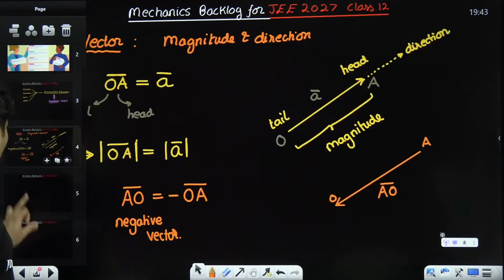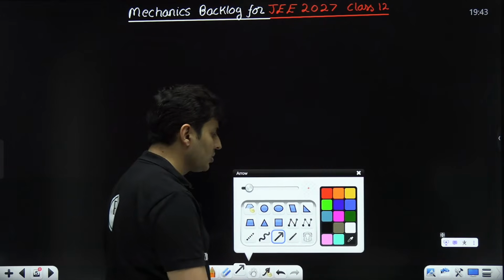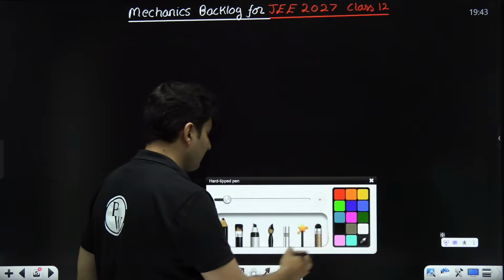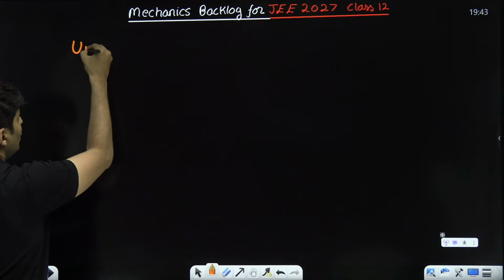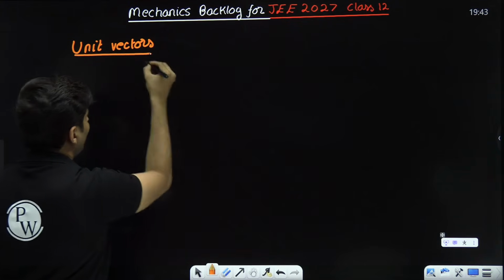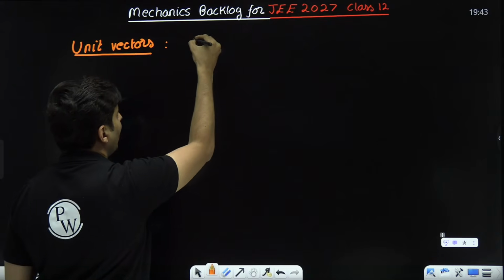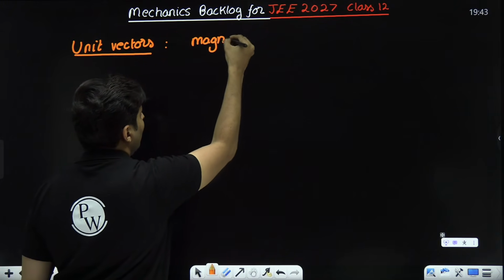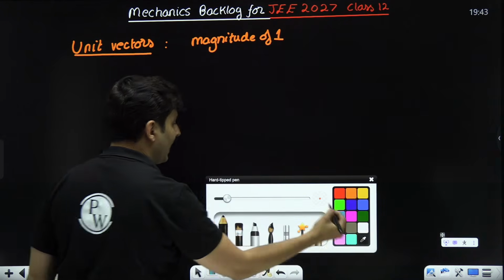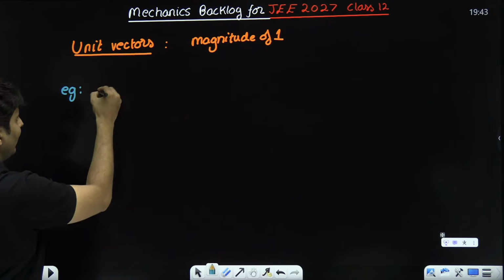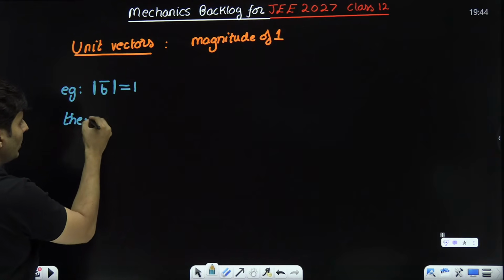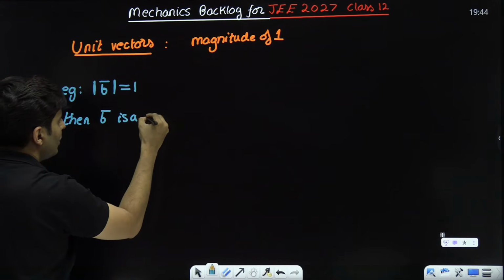Now, you represent those vectors in terms of something called unit vectors. Now, these unit vectors are very special vectors. Unit or unity vectors. Basically, they have a magnitude of 1. So, for example, if I tell B bar modulus is 1, then I can conclude B bar is a unit vector.